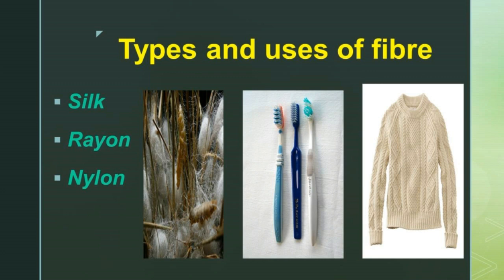The cellulose that we collect from wood or bamboo is treated with several chemicals, and only then do we get rayon. Let us see what the chemicals are.